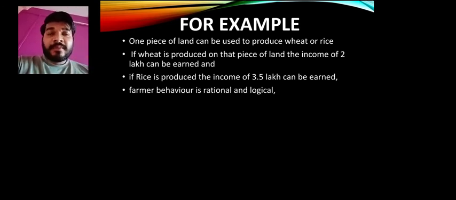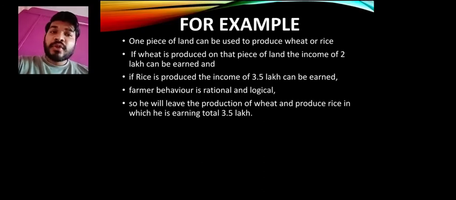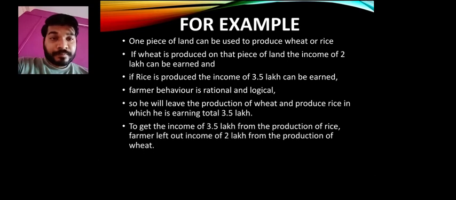What would a logical person think? They would earn from whichever gives more money. Yes, farmer behavior is rational and logical. So he will leave the production of wheat. It is a simple thing: if we get 3.5 lakh from the same piece of land, with the same hard work, we go with 3.5 lakh and leave out 2 lakh rupees. So to get an income of 3.5 lakh from the production of rice, the farmer left out the income of 2 lakh.